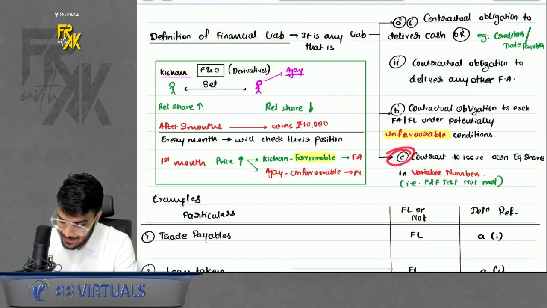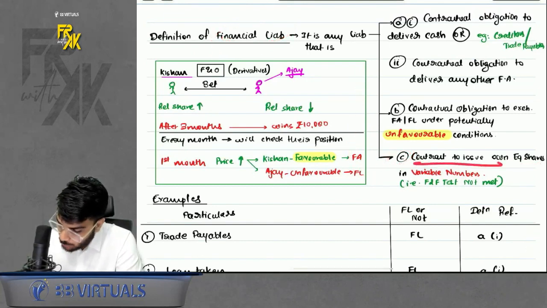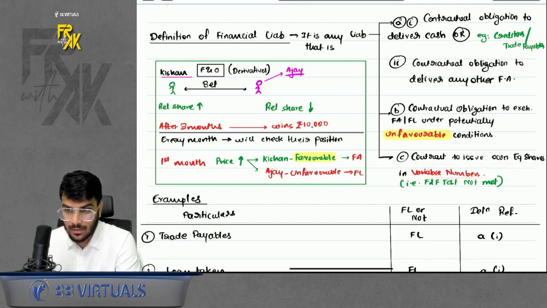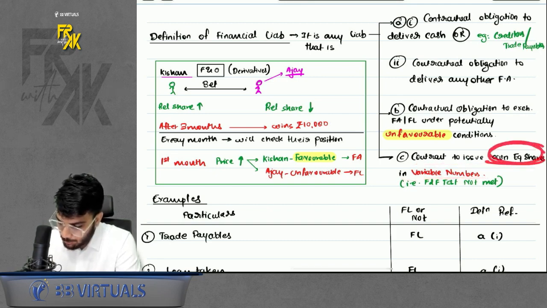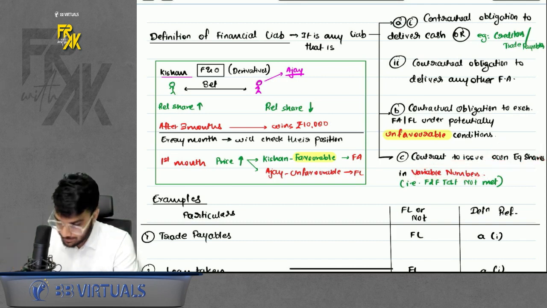Now you can see the C point. What is written in the C point? Contract to issue own equity shares in variable numbers. That means whenever you are giving own equity shares and the numbers are variable, that means, in short, if the fixed to fixed test is not met.